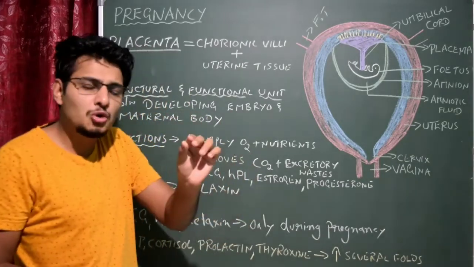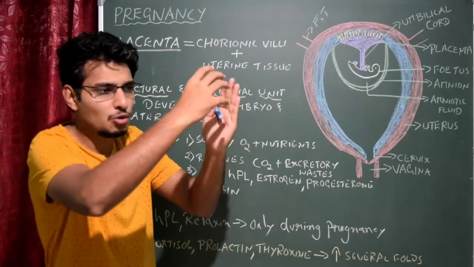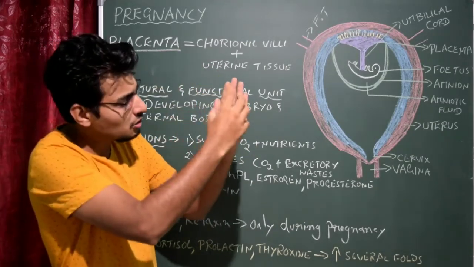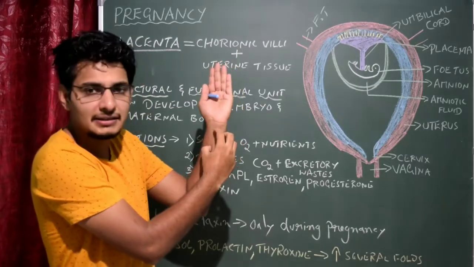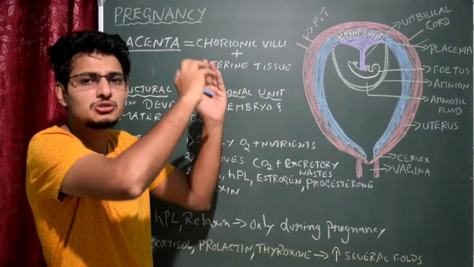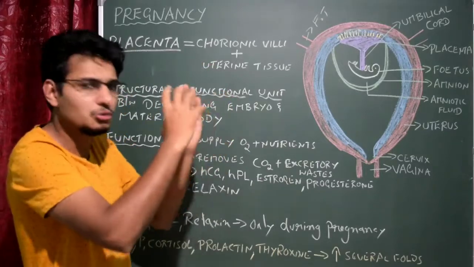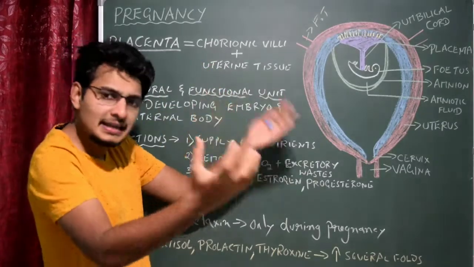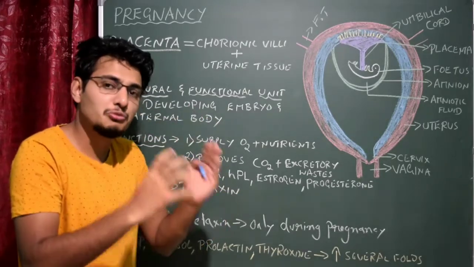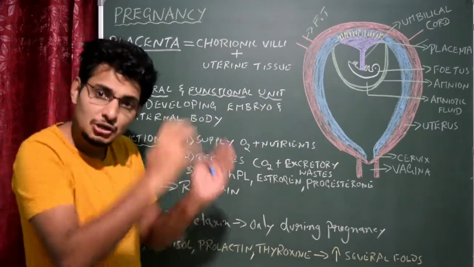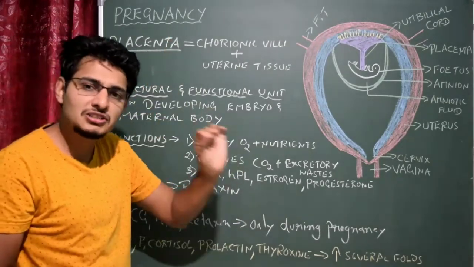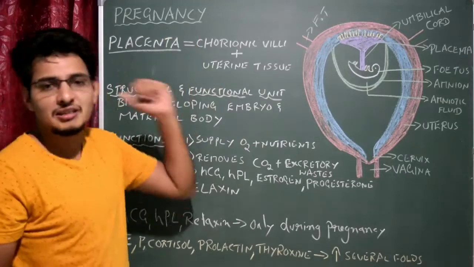When the trophoblast and the inner cell mass, that is the blastocyst, come into contact with the uterine layer, the endometrium, the endometrial tissue starts to divide and makes a huge tissue, and it engulfs everything. That means the entire blastocyst gets embedded within the uterus, and that state is called pregnancy. Once implantation takes place, we call it pregnancy.